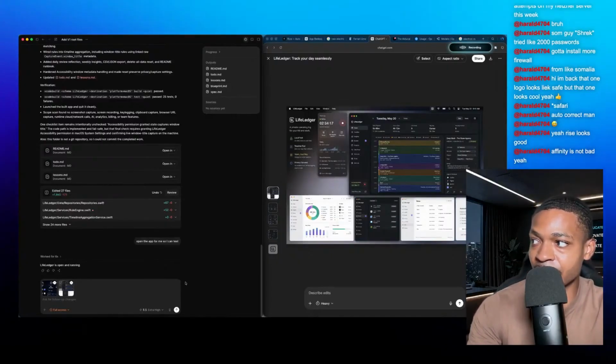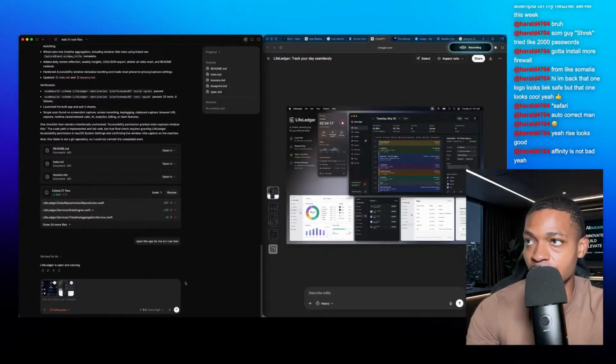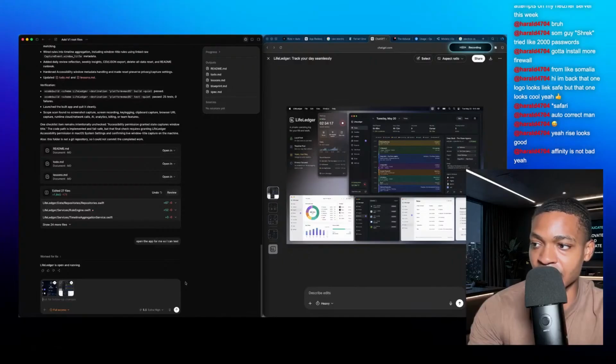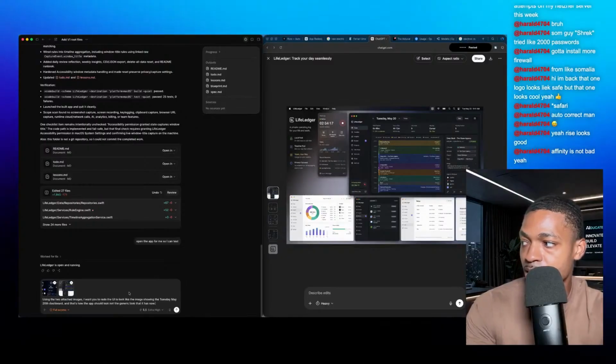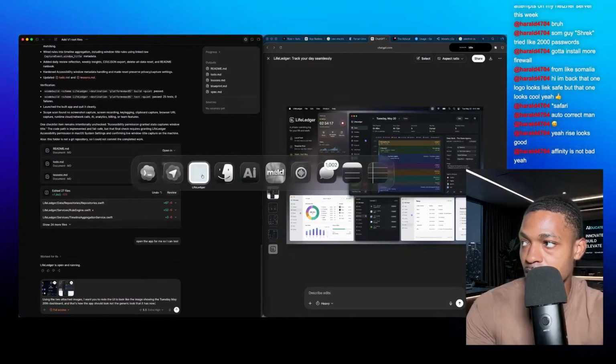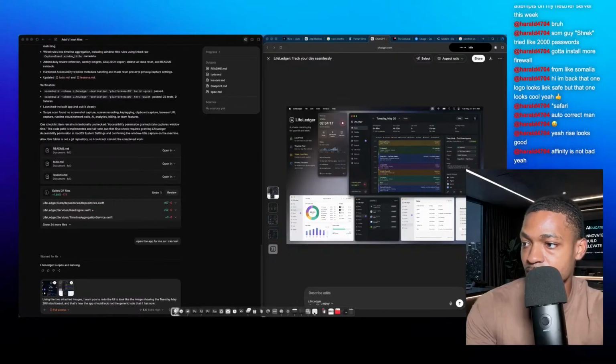Using the two attached images, I want you to redo the UI to look like the image showing the Tuesday, May 20th dashboard. And that's how the app should look, not the generic look that it has now. Okay. So, Life Ledger.